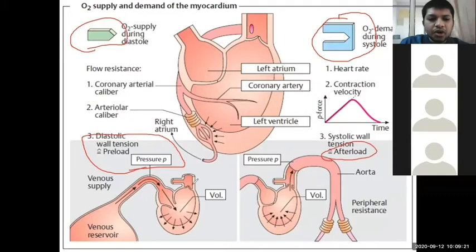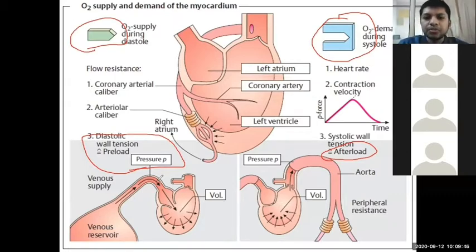Preload is the pressure on the right atrium before filling of the right and left atrium and ventricles, right? Whereas afterload is whatever pressure is present after the blood is pumped out of the left ventricle.